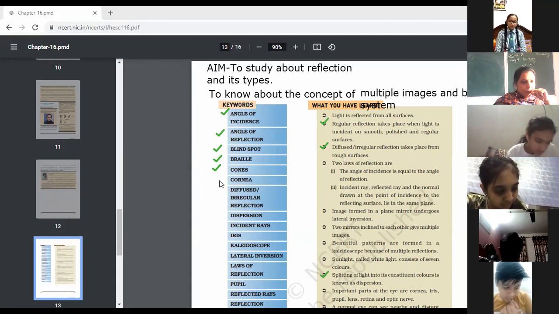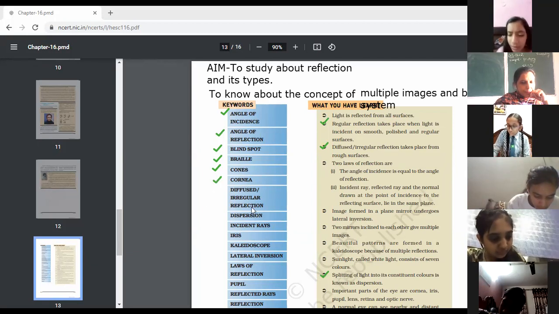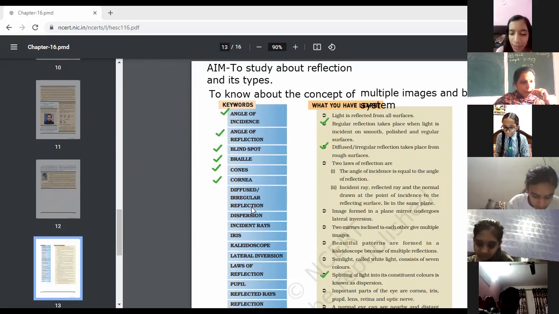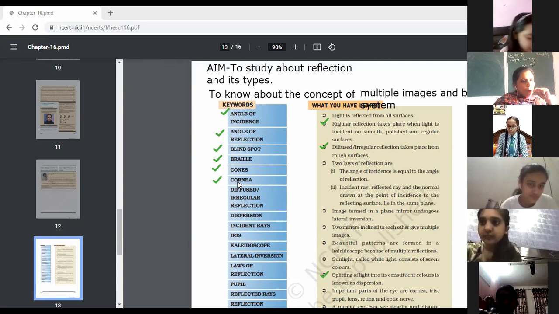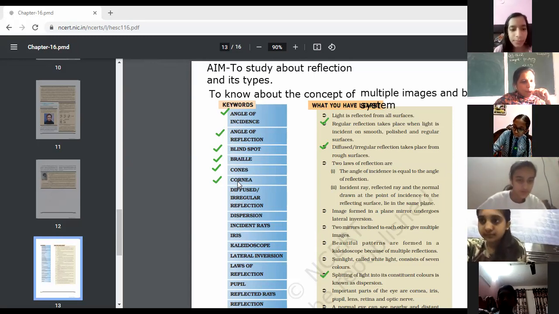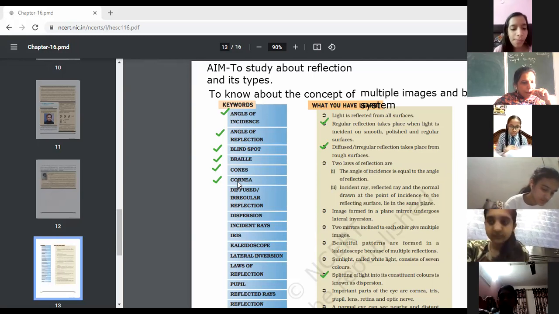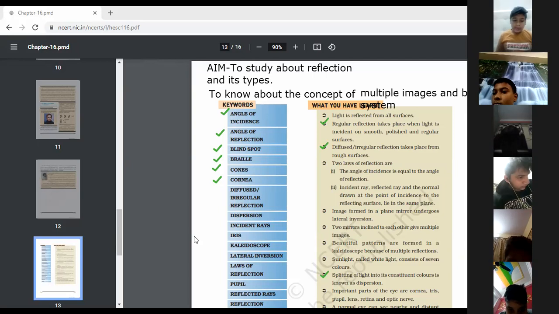Next, cornea. Kindly raise hand. Akriti. Ma'am, it is tough so that it can protect the interior of the eye from accident. Its transparent front part is called cornea. Page number 206. So the front part of the eye is known as cornea. So kindly write down. Page number she has shared already. That front part of the eye is known as cornea.